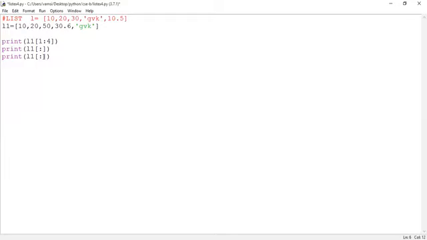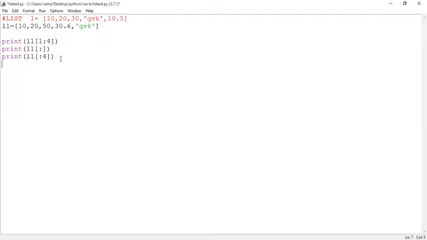Here I am not mentioning the beginning index, but the end index is mentioned. So when the beginning index is not mentioned in the slice operator, what does it consider as the beginning index? 0. The end index is considered as the value which is mentioned by the programmer.